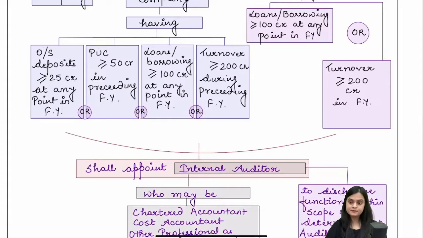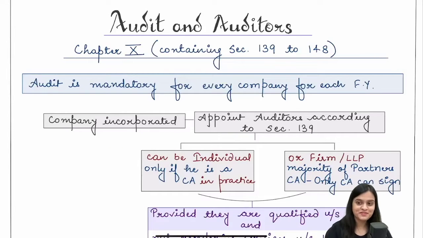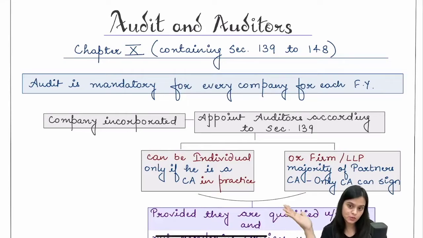Okay. Chapter of audit and auditors. Chapter 10 of Companies Act and contains sections 139 to 148. Right. Okay. So what is audit? In this chapter, we talk about statutory audit, which is mandatory for every company.